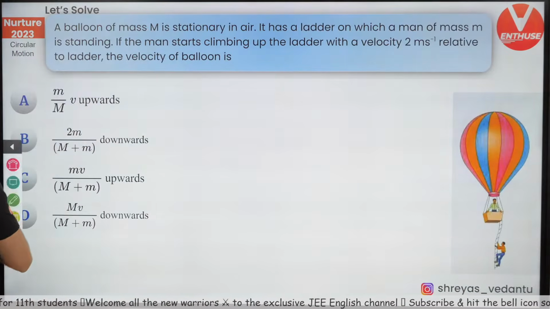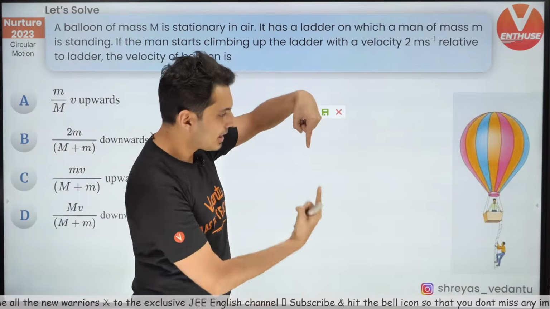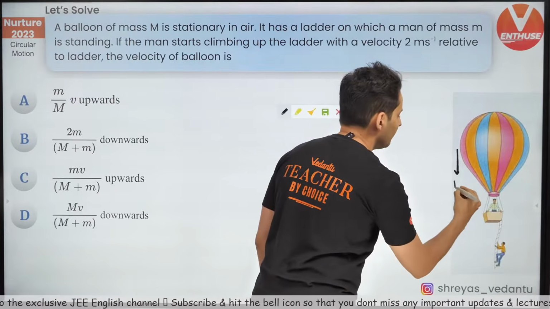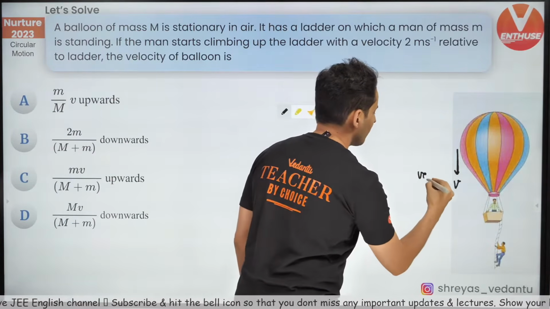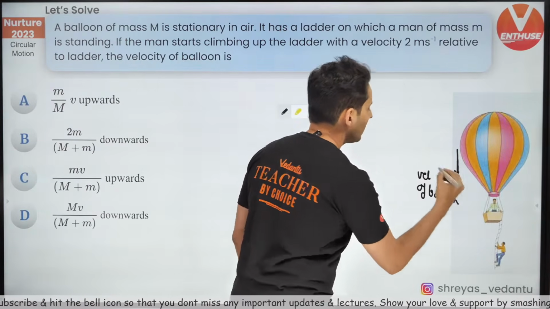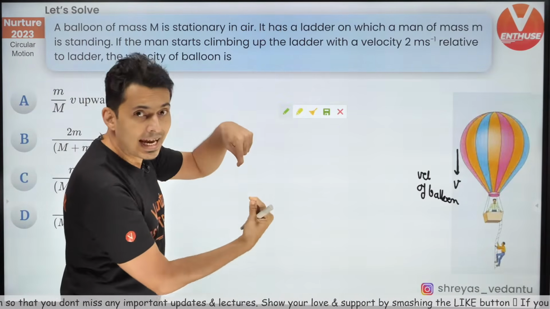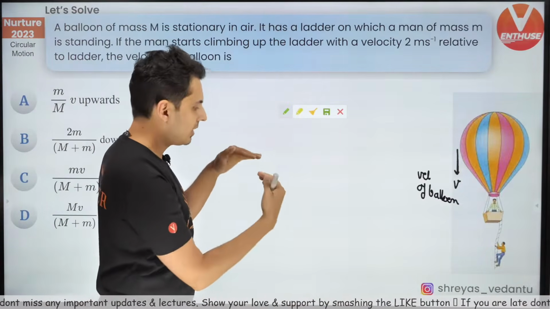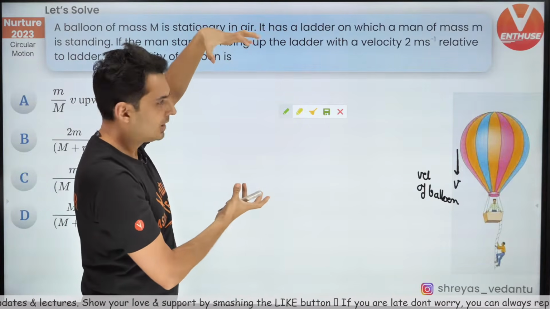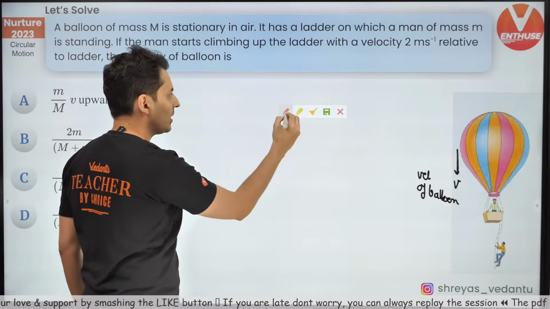So I'll tell you what. See, the balloon, when the person climbs up, will come down. So let's say the velocity of the balloon is V. The person will end up moving higher. Wherever the person is, he's climbing up. The balloon might go down. The balloon is very heavy, so it won't go down so much. The person will climb up a lot. So think about it this way.